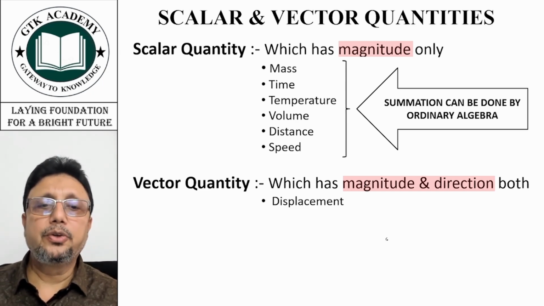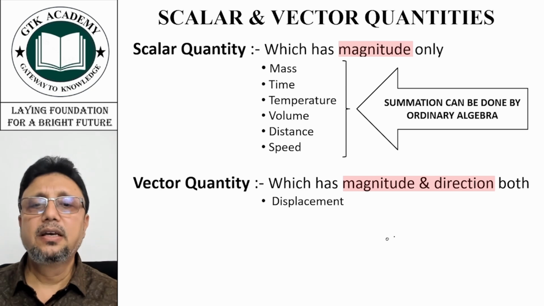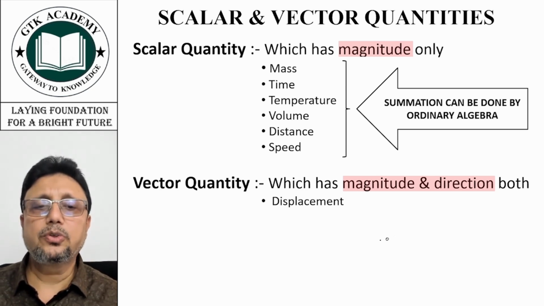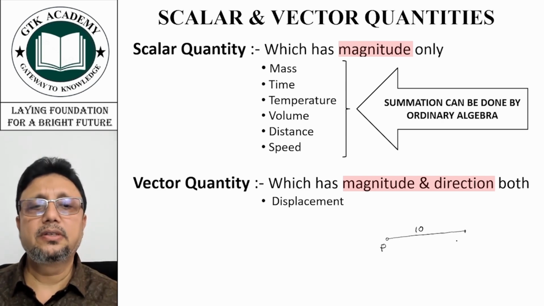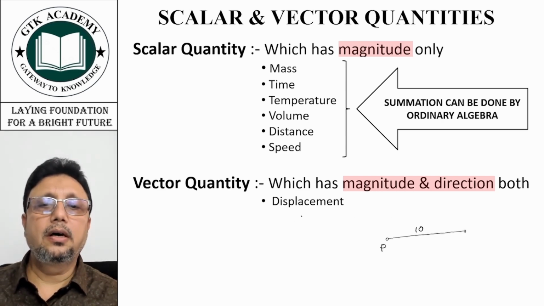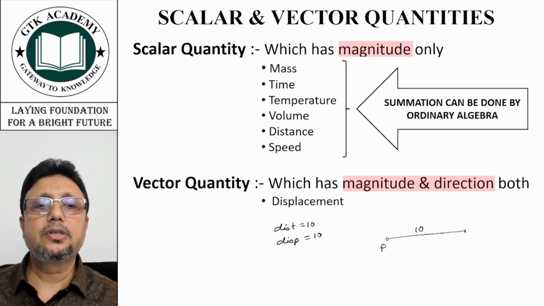You may ask why. Now let me explain it to you. In fact, we will be discussing this in other topics also. For example, this is the position of any particular body. It moves in this direction, say 10 units, meter, centimeter, kilometer, whatever it is. So now distance is equal to 10 and displacement is also equal to 10. It means it is displaced by 10 units.